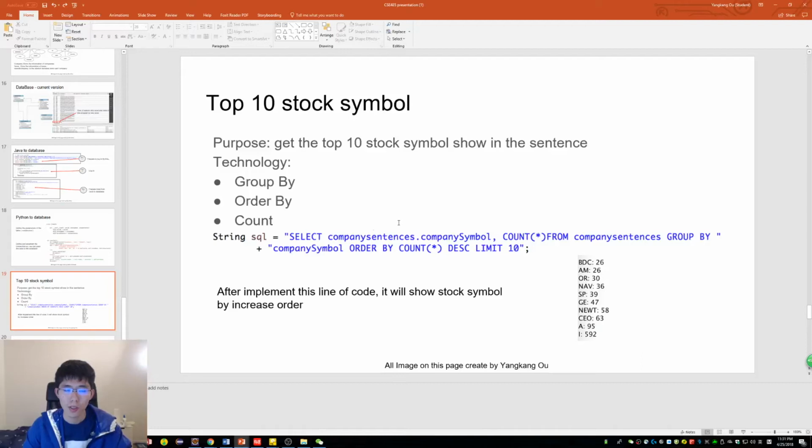For the last meeting with our sponsor, the sponsor gave us more requirements. That is to analyze all the websites to get the top 10 stock symbols showing on the websites. In order to achieve this, we have to access the database because we already break the sentences into words by using Python. So we can just access the database by using Python and write this line of code and use a group by, order by, and count. After implementing this line of code, this picture is shown.